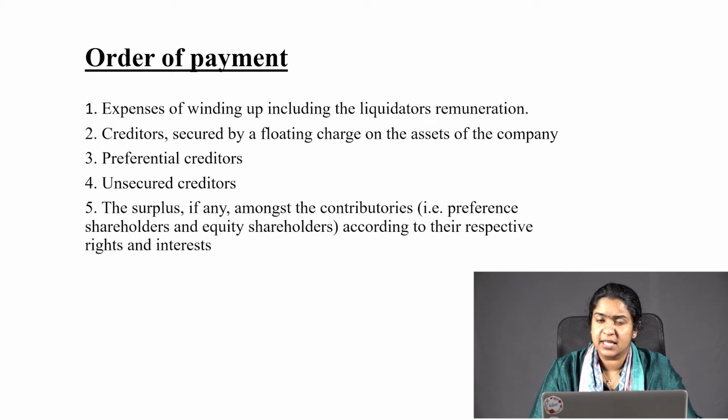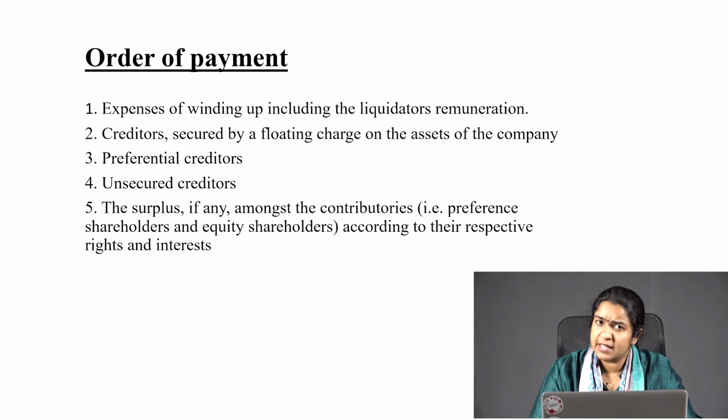I will repeat once again, expenses of winding up including remuneration of the liquidator, then creditors secured by a floating charge on the assets of the company. An example that I would give is, you can take the example of a bank. When you borrow money from the bank, their security will be some asset of our company. Third, preferential creditors.